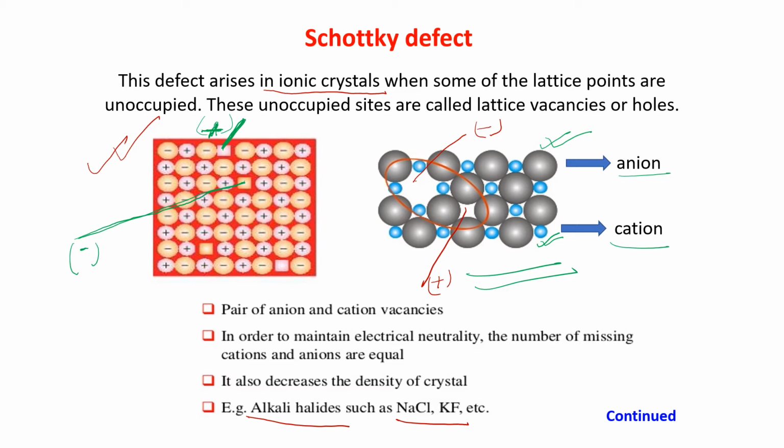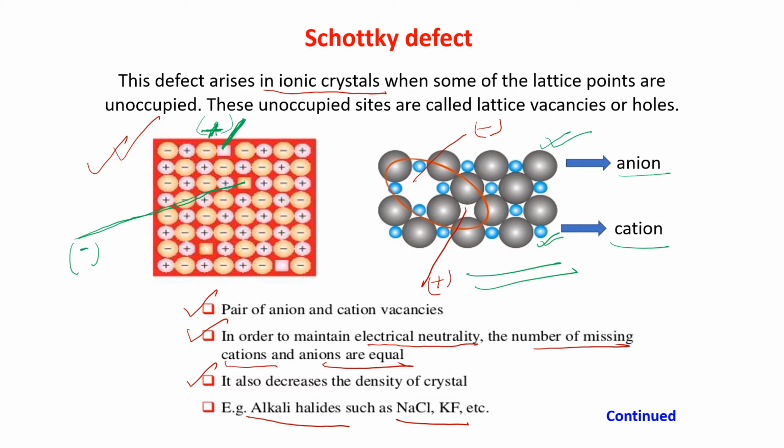Now, a pair of anion and cation vacancies. In order to maintain electrical neutrality, the number of missing cations and anions are equal. It also decreases the density of the crystal because the ions are missing. And as I told you, examples are alkali halides such as NaCl and KF.